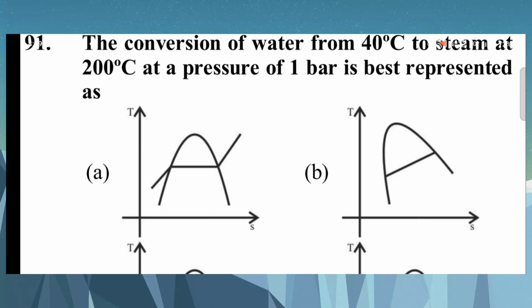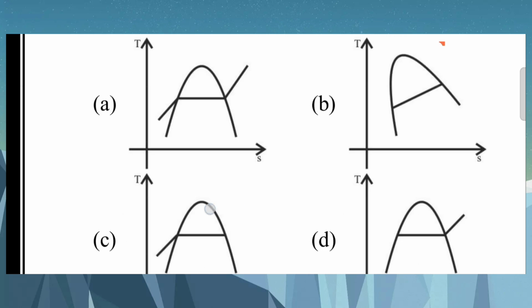Question number 91. The conversion of water from 14 degree centigrade to steam at 200 degree centigrade at the pressure of 1 bar is best expressed by A, because this is the saturated line. There the steam is starting, the liquid starts to turn to vapor at 100 degree centigrade.